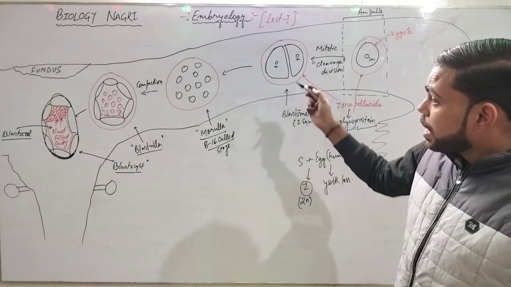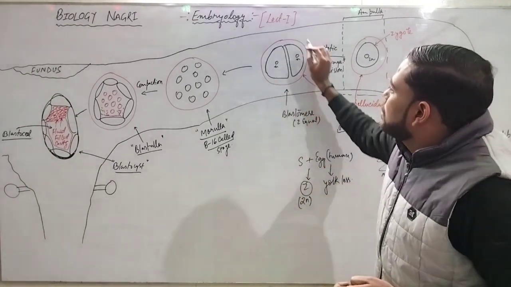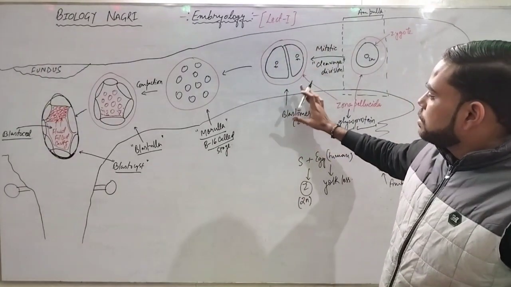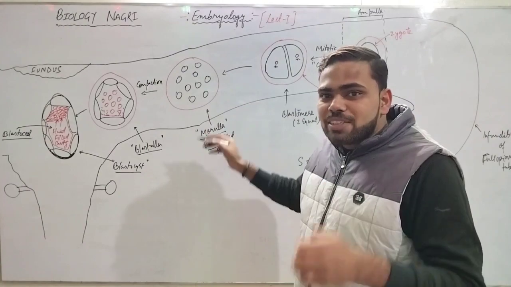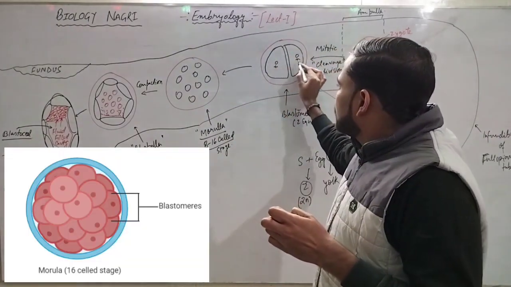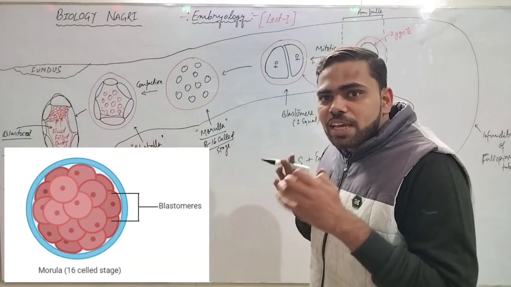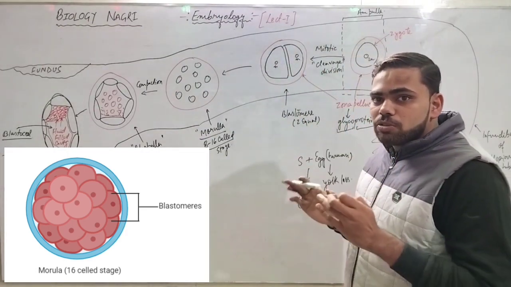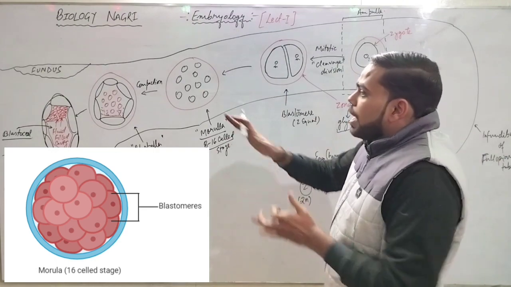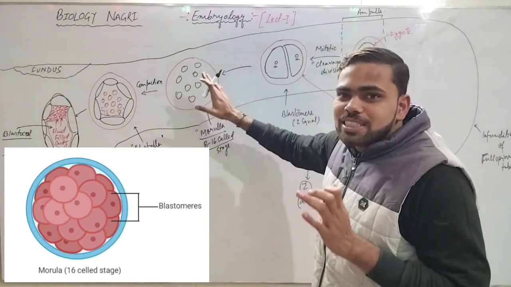Okay. After that, these blastomeres go on dividing and growing and come to the stage of blastula, in which these two equal blastomeres further grow and are converted into 8 to 16 cell stage.